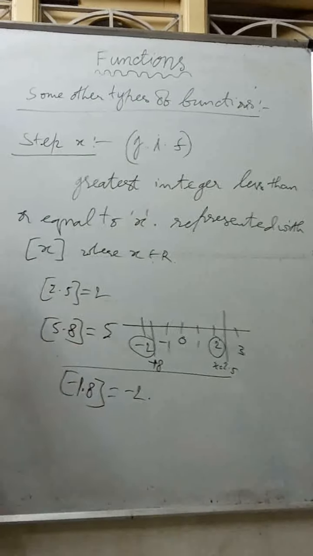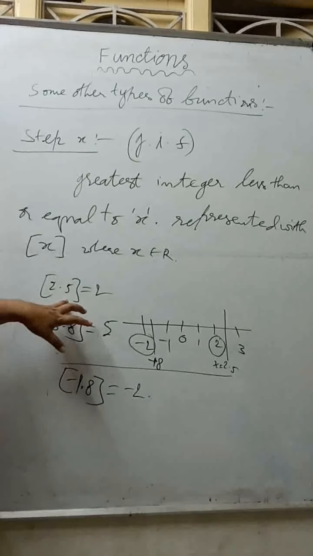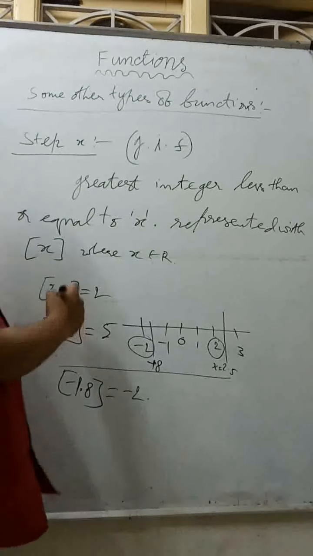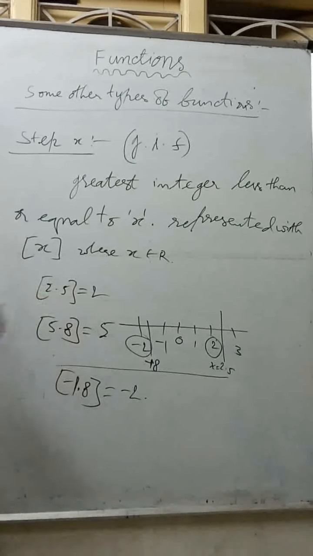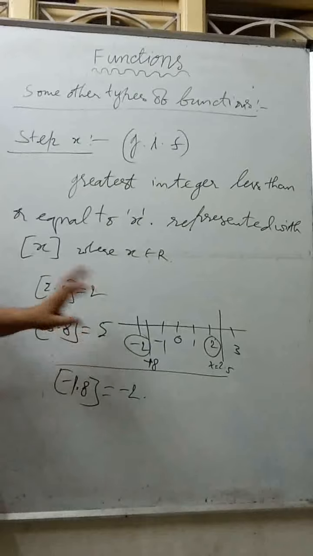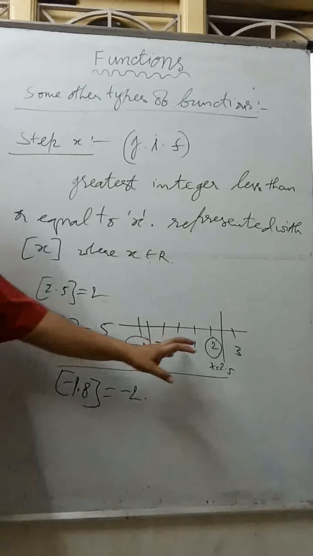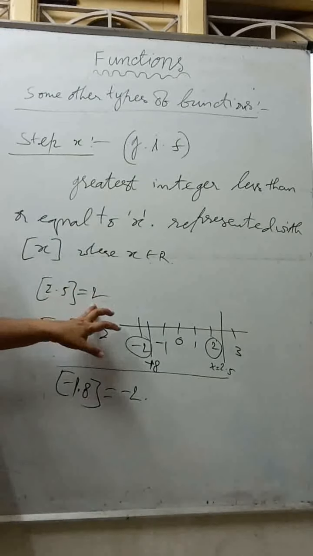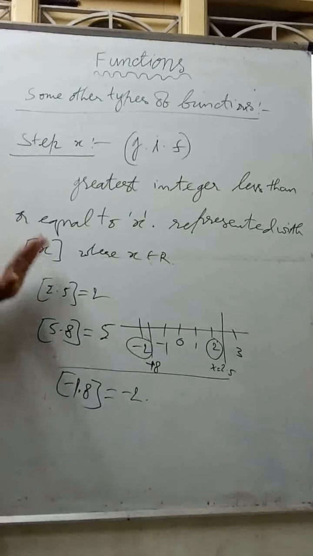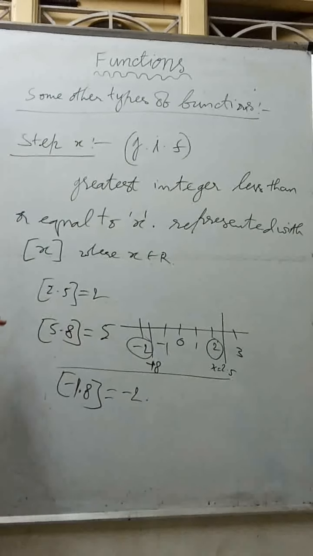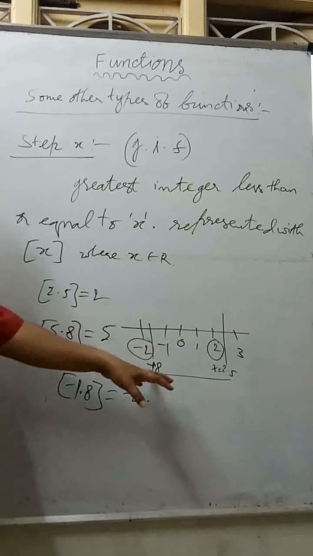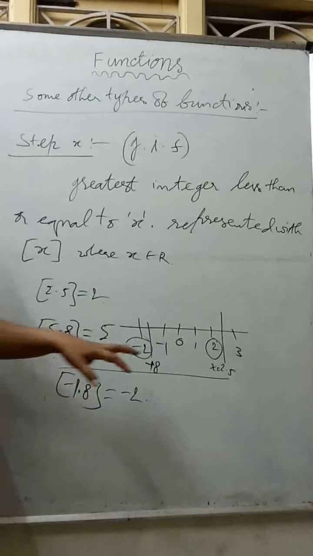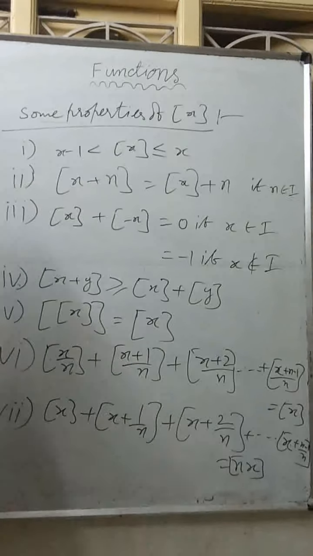There are two parts in step x, integer part and fractional part. So the same step of 2.5 I can write as step of 2 plus 0.5, and step of 0.5 is 0, so this gives me 2. So step of any number gives you the greatest integer less than or equal to that x value.